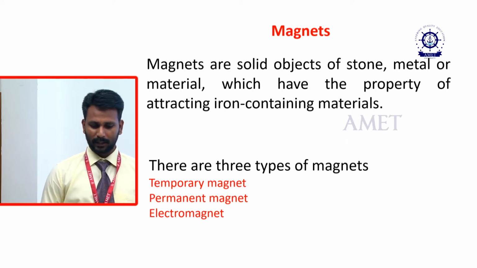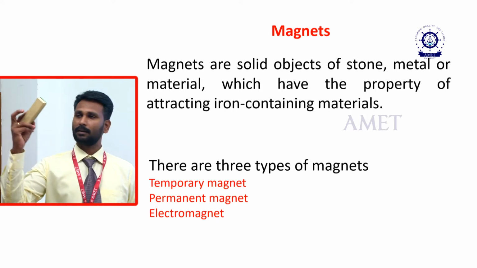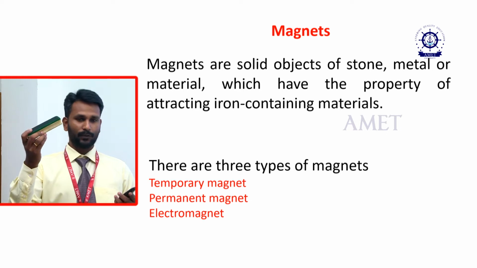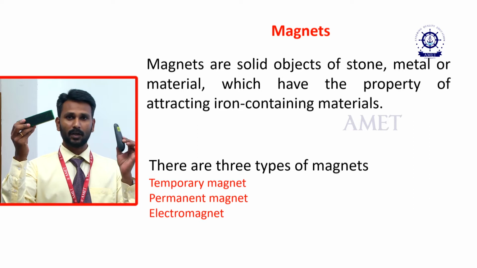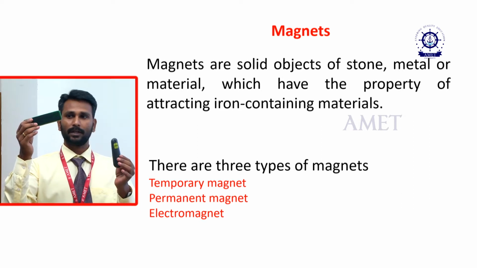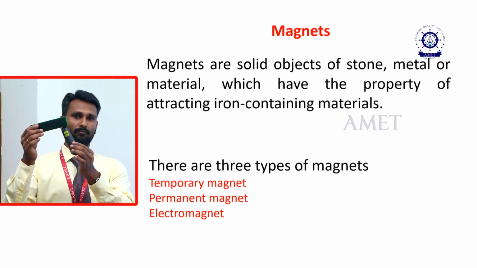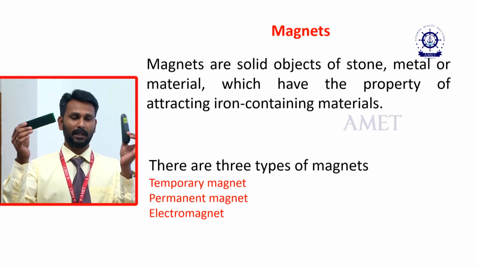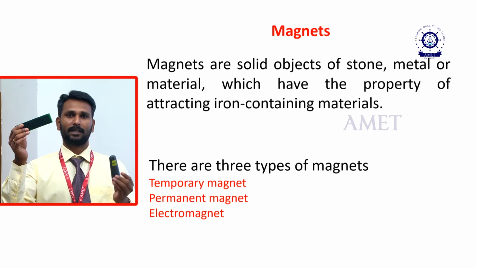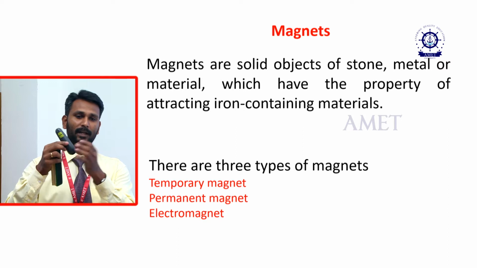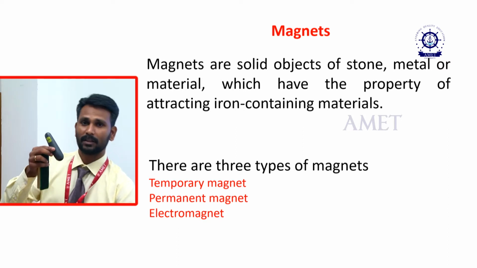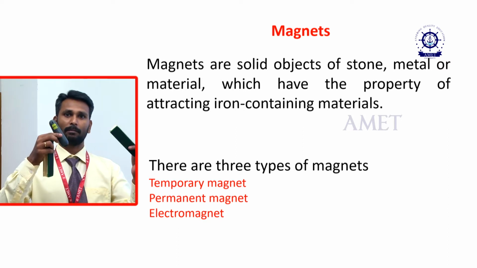If this is a magnet, and this is not a magnet but an iron rod or any iron-containing particle, then when we keep it with the magnet, that iron-containing material will be magnetized, and if we join any iron particle to it, that also will be magnetized.